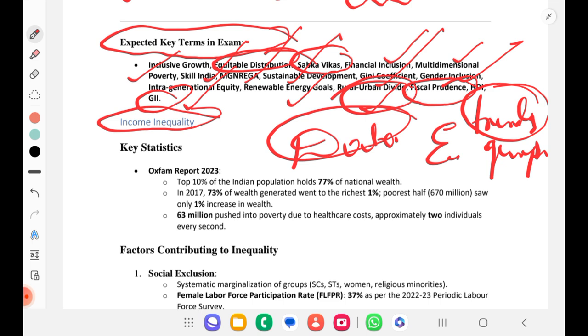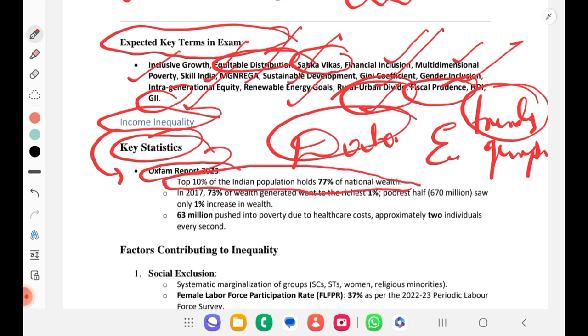So for income inequality we will study now. Key statistics: if you see, the Oxfam report 2023 says the top 10% of the Indian population hold 77% of national wealth. This is one of the facts we can remember.